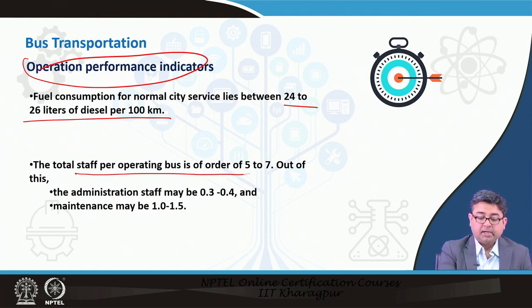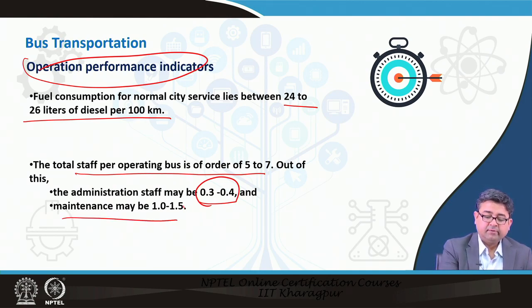Total staff per operating bus. Okay. This is a very important ratio, because you have a lot of people involved in operating a bus system. So, it is usually said that the administrative staff should be only around 0.3 to 0.4 per operating bus. That means for almost two buses you can have one administrative staff, whereas maintenance staff you have to have a bit more.